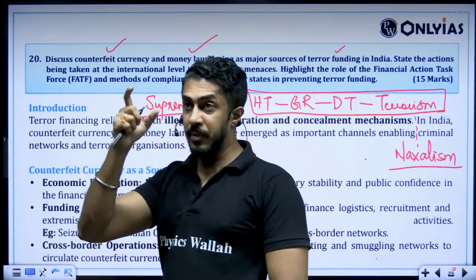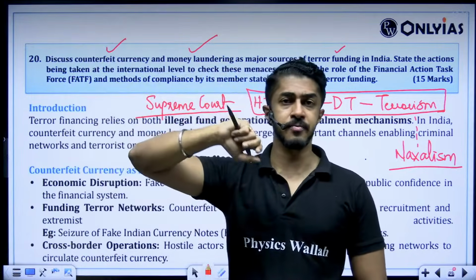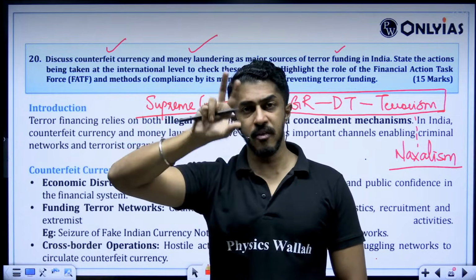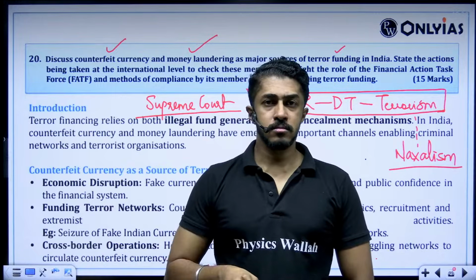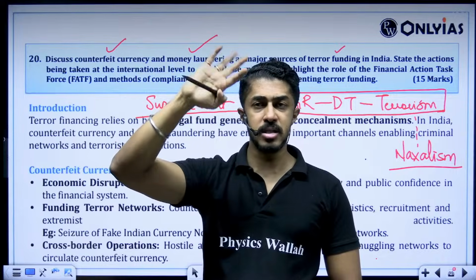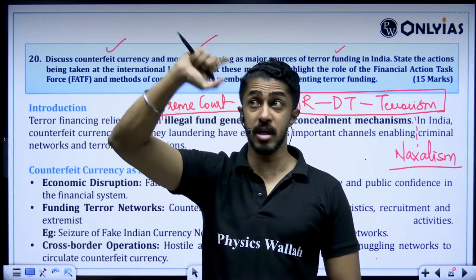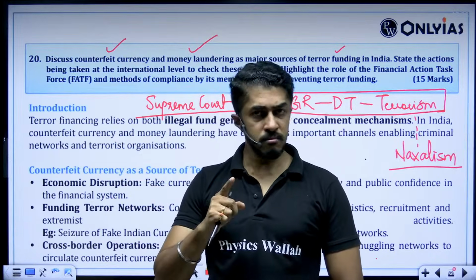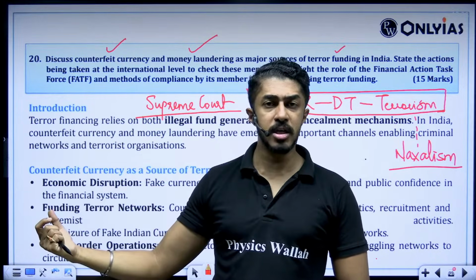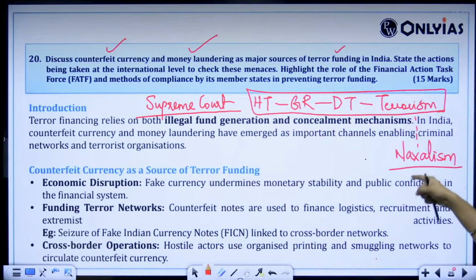Because generally when people hear terrorism, the only thing that will come into their mind is India-Pakistan terrorism, where the ideology is, we can say, Islamic terrorism or Islamist terrorism, an extreme form. Correct. The other ideological terrorism is what? Naxalism. So that you will add.